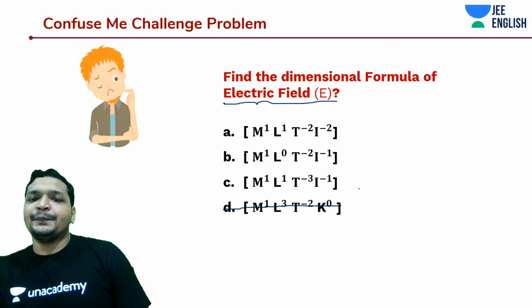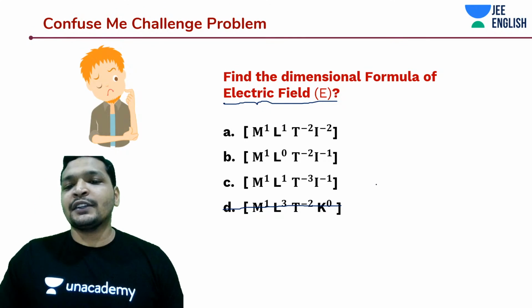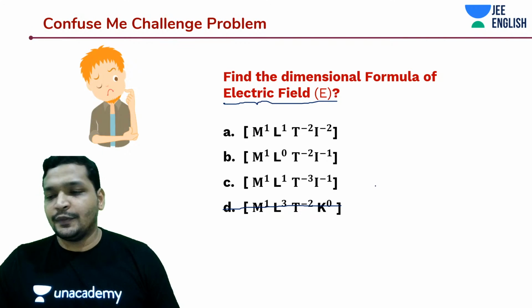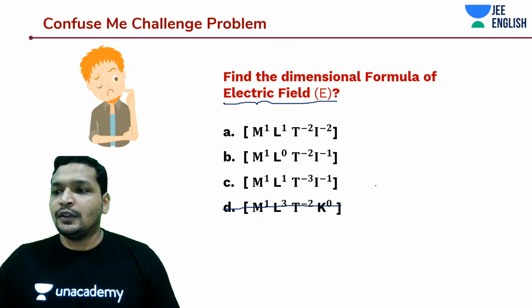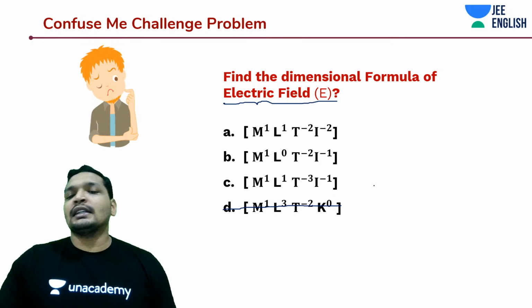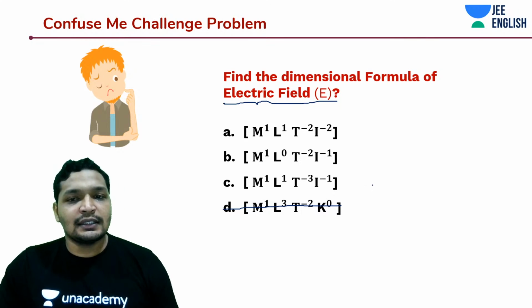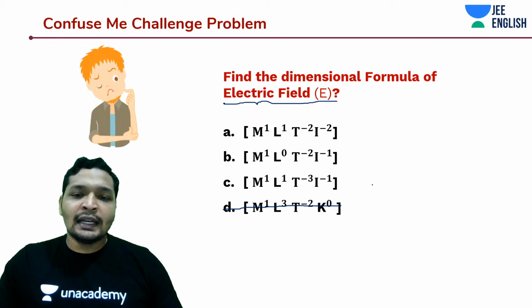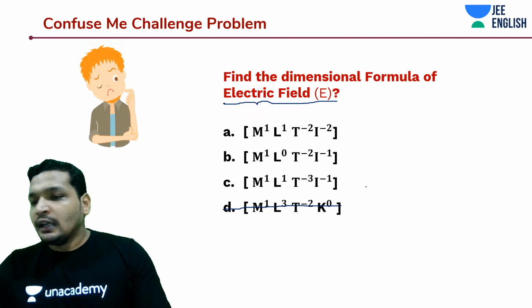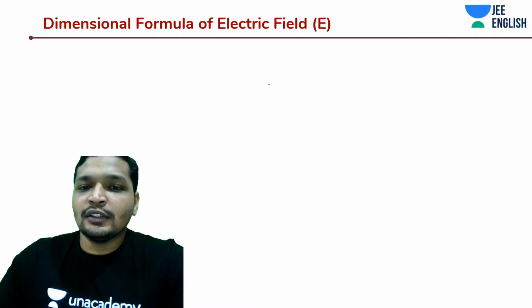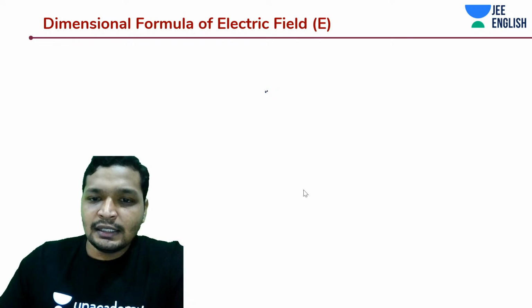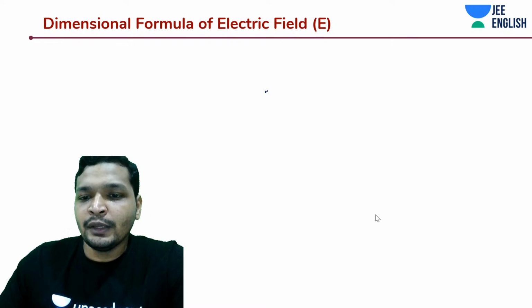Students, any guesses? What is the simplest way to do this? Why don't you get started on the formulae related to this dimensional analysis? I'll get started on this, but meanwhile you also try it out. What would be the easiest formula to derive electric field?